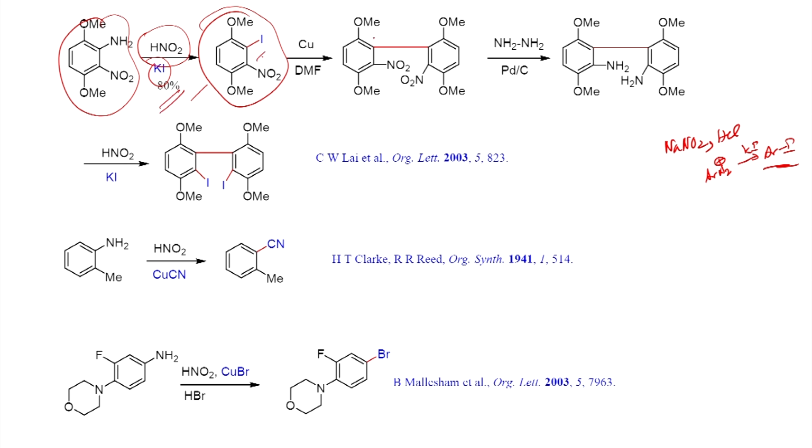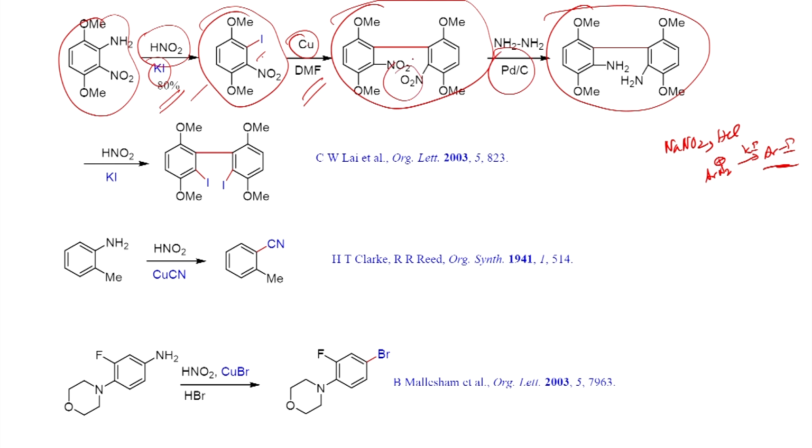This can be coupled using copper in DMF. This is called Ullmann coupling, and you can try to react with the copper iodide, then you will be able to form the CC coupling. Once you form this one, this can be converted into diamino derivative by reduction of the nitro group.